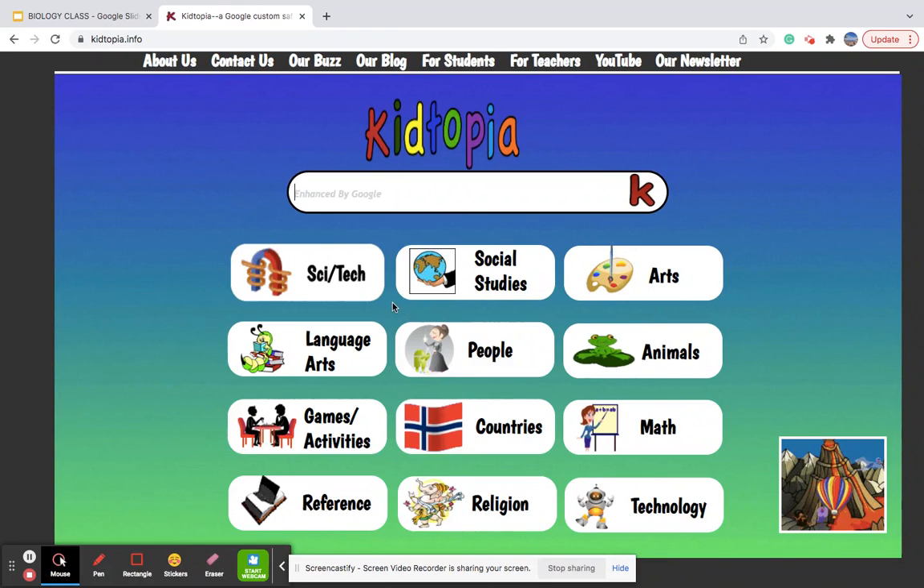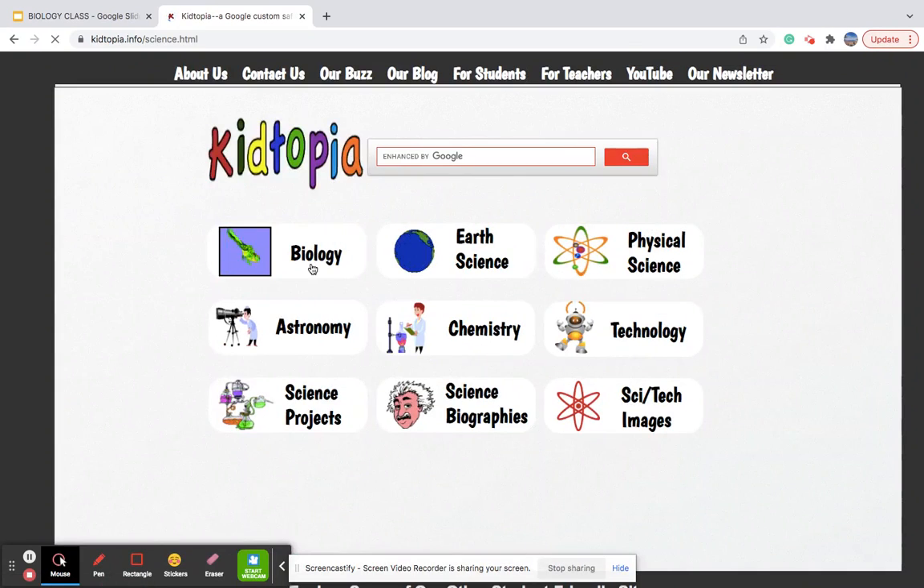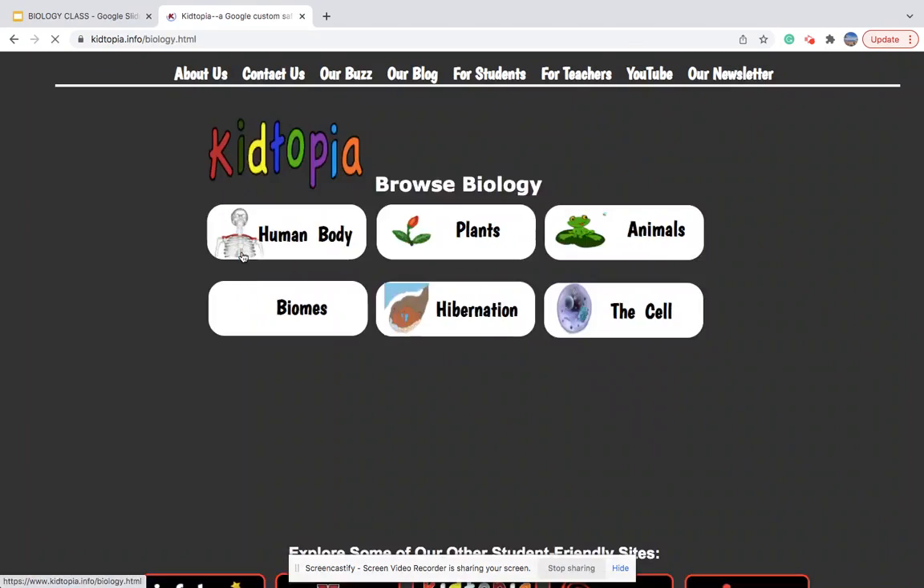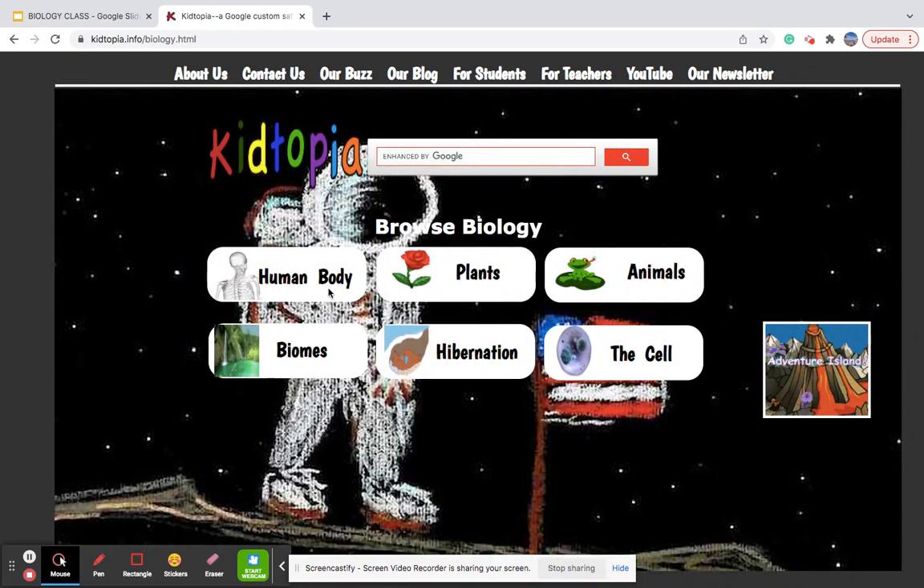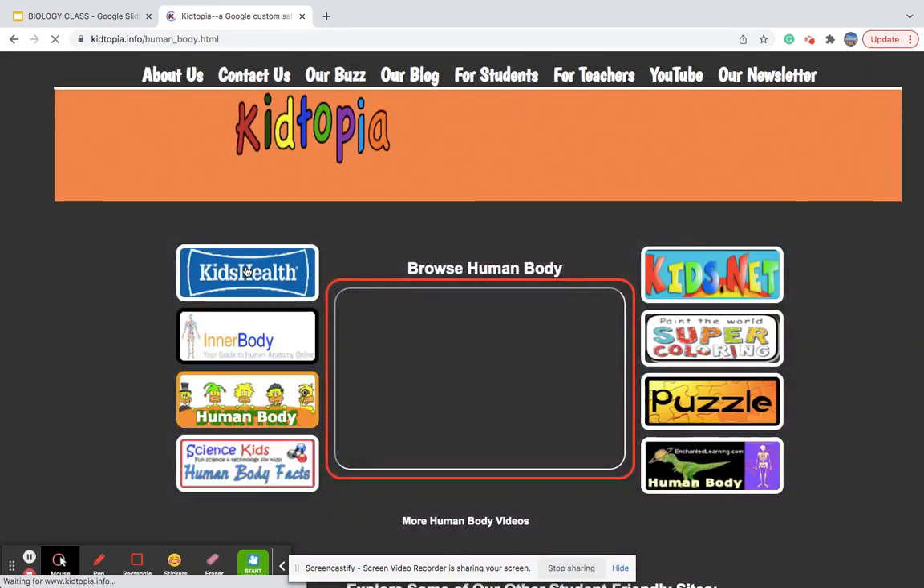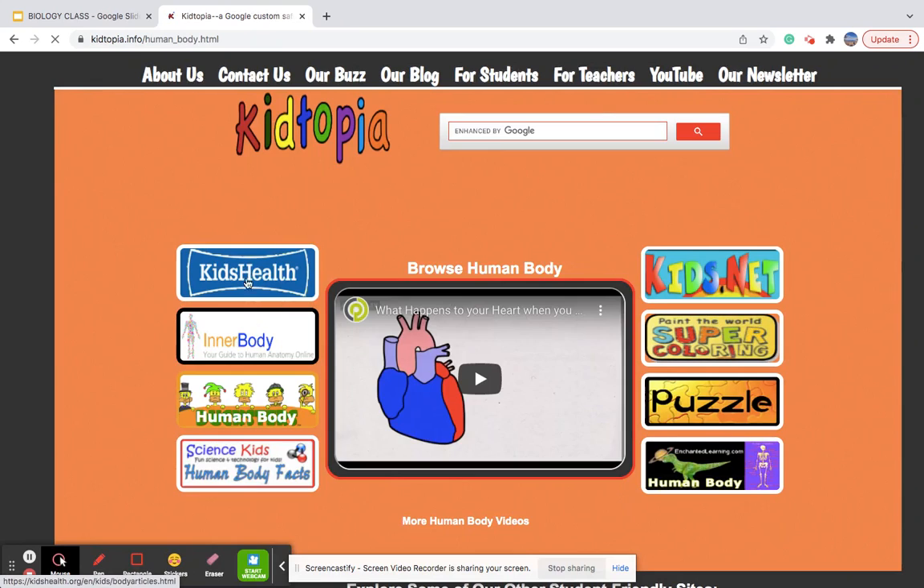So this class is about biology. You need to click on Science and Technologies. Click on Biology. Click on Human Body. It will show you reliable sources that you can search for the information.